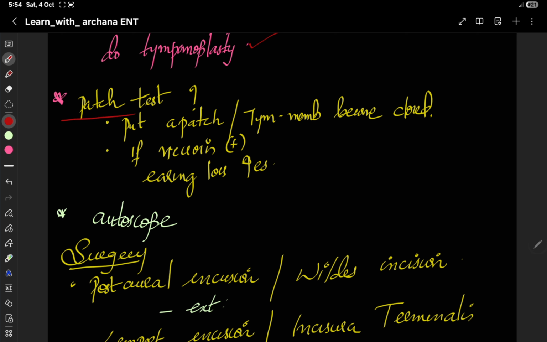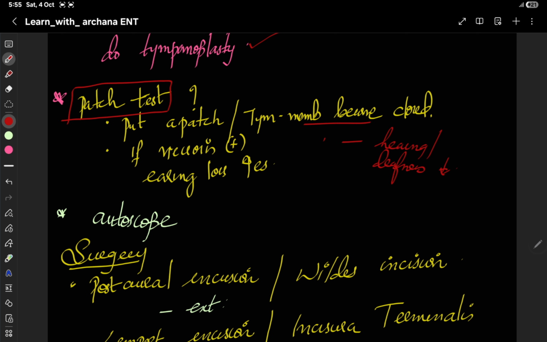Then how can we check whether the perforation is present or not? This is a simple test known as the patch test. What does this signify? If we put a patch over the perforation, this will close the tympanic membrane. The patient has deafness because of the perforation of the tympanic membrane, right? So if the tympanic membrane got closed, the hearing will improve, or deafness will decrease.